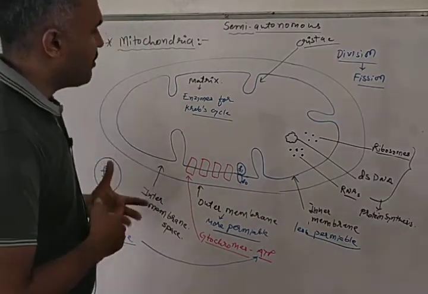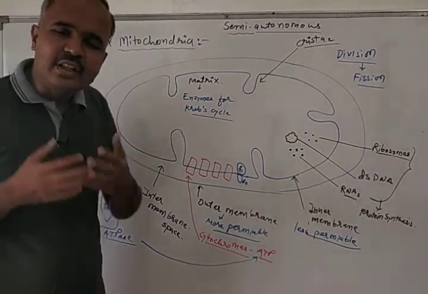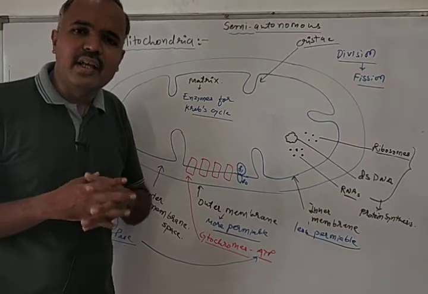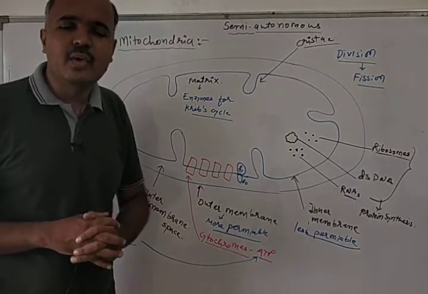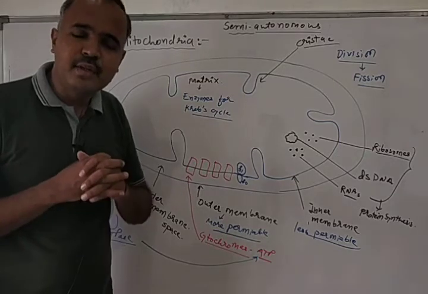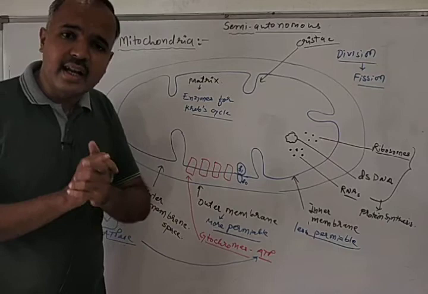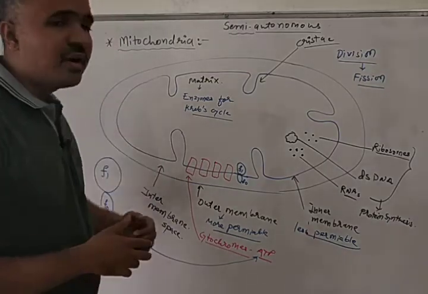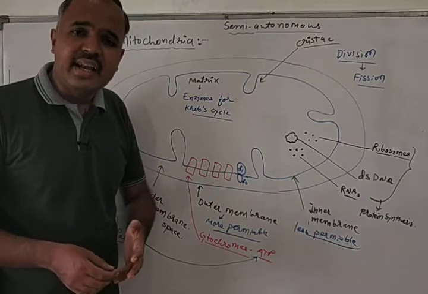So this is all about mitochondria, and let's revise mitochondria again. In the first point we said that mitochondria is a very small organelle, and if we want to see it under a light microscope, then we have to stain it with particular stains, otherwise we can't visualize it. Mitochondria is a double membrane bound organelle like plastid and like nucleus.